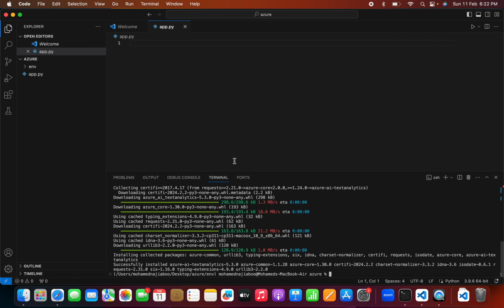Now let me go back to my Visual Studio Code. In Visual Studio Code, the Azure AI Text Analytics package is already installed. Now we can start writing code. Here I can import os, then I can import a few packages, that is Azure Core Credential.